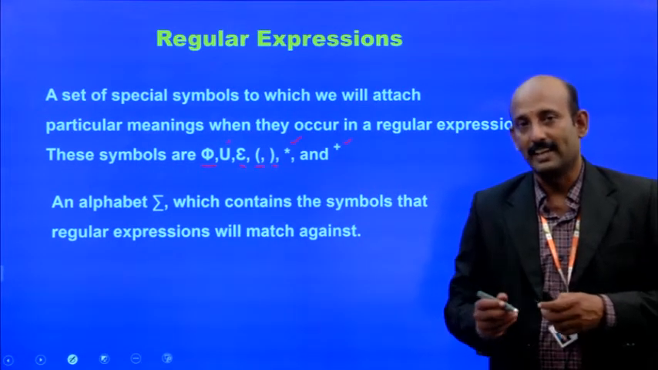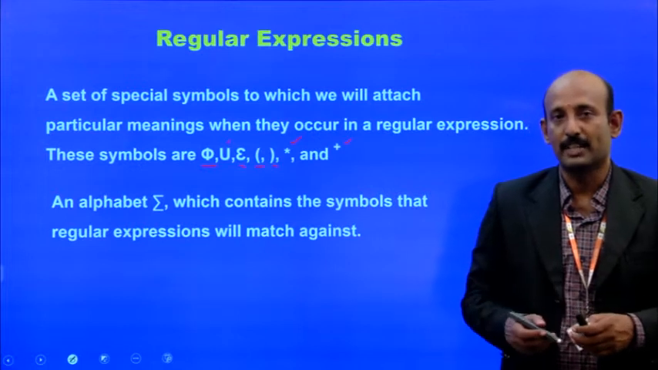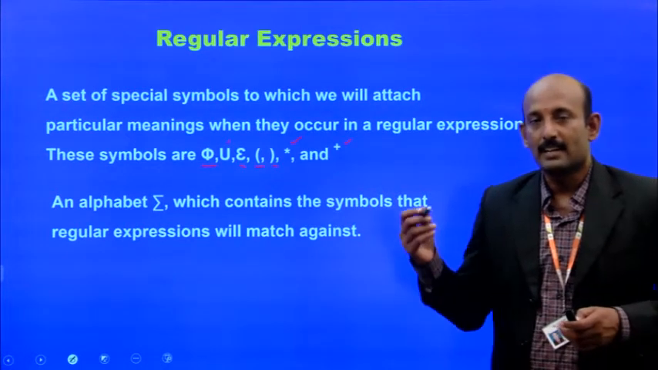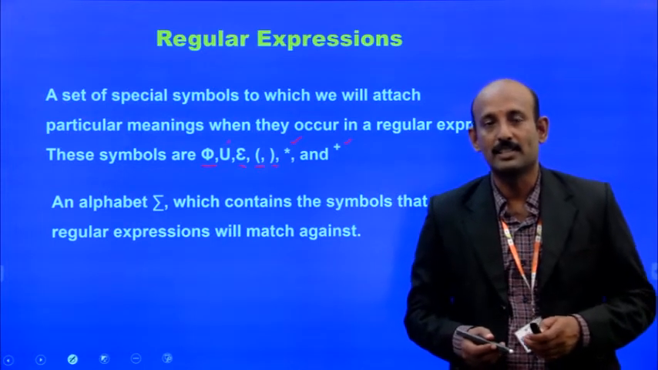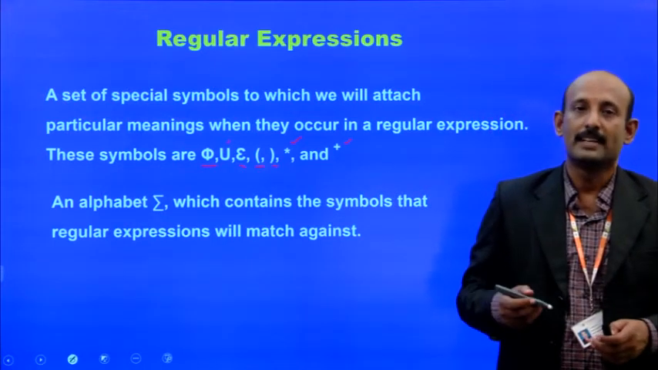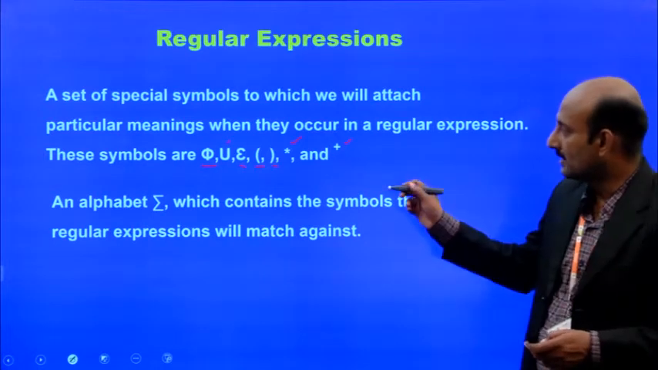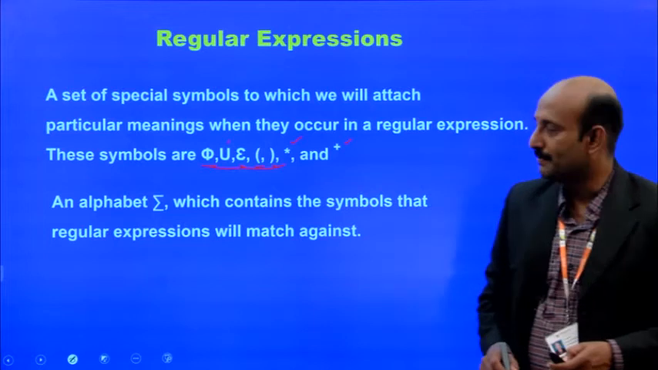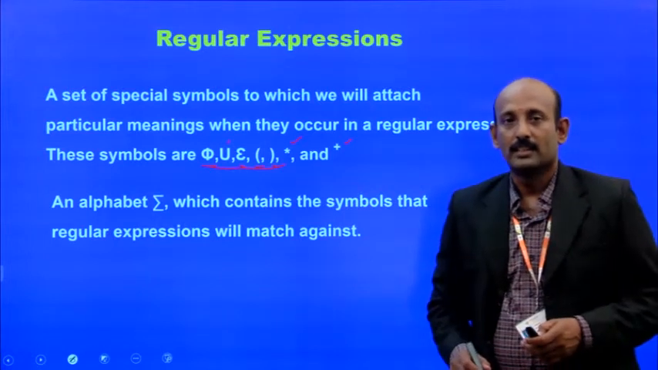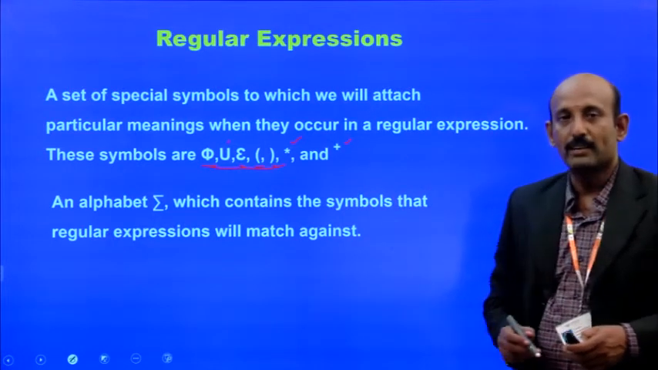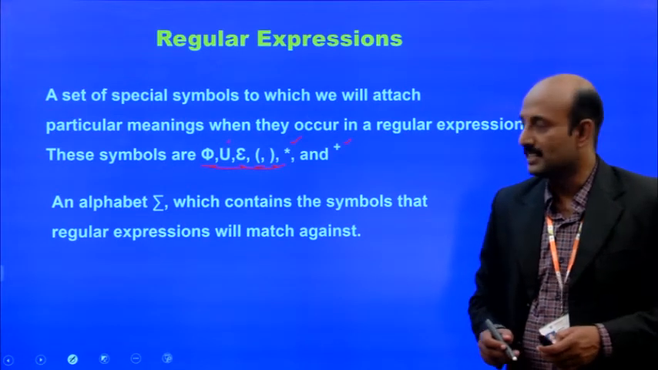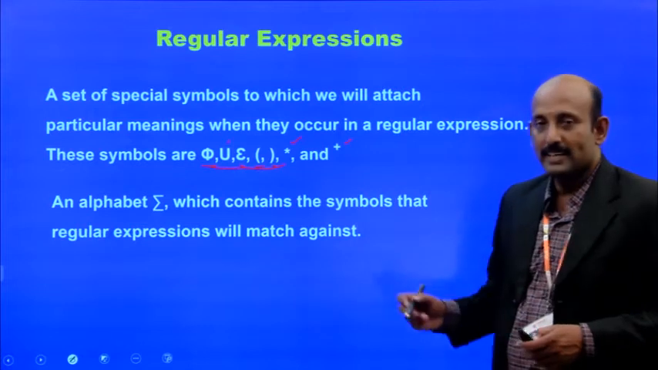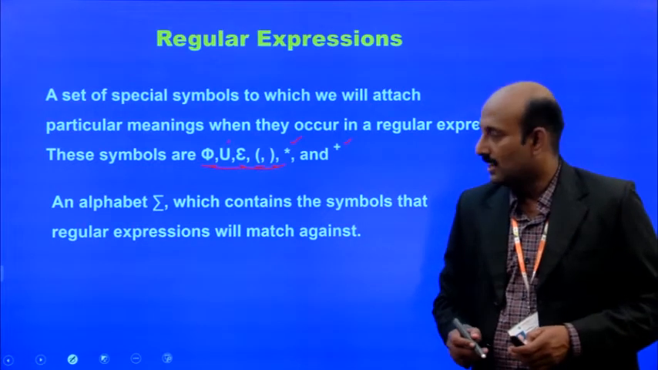So, these things can be expressed in a simple form. We can call it regular expressions, where some special symbols are attached. They have some special meanings. So, these symbols we can call special symbols: the pi symbol, that is a no transition, union for concatenation of two languages, epsilon, that is an empty string, open parenthesis, closed parenthesis, and Kleene